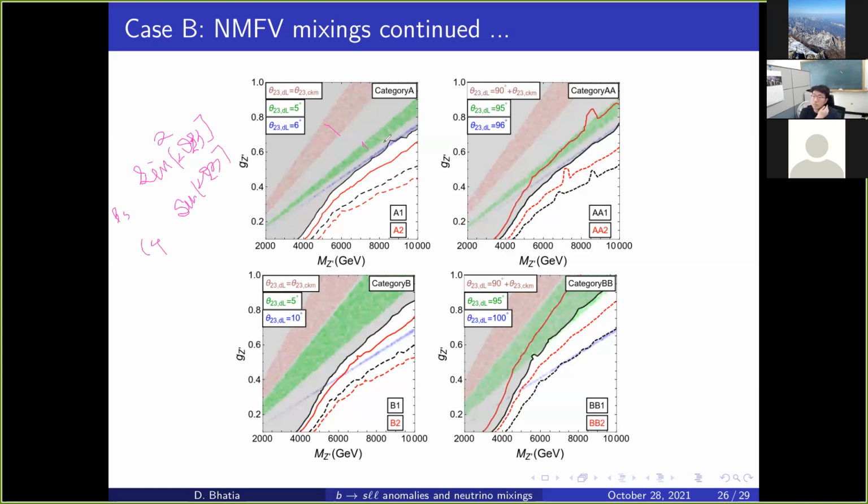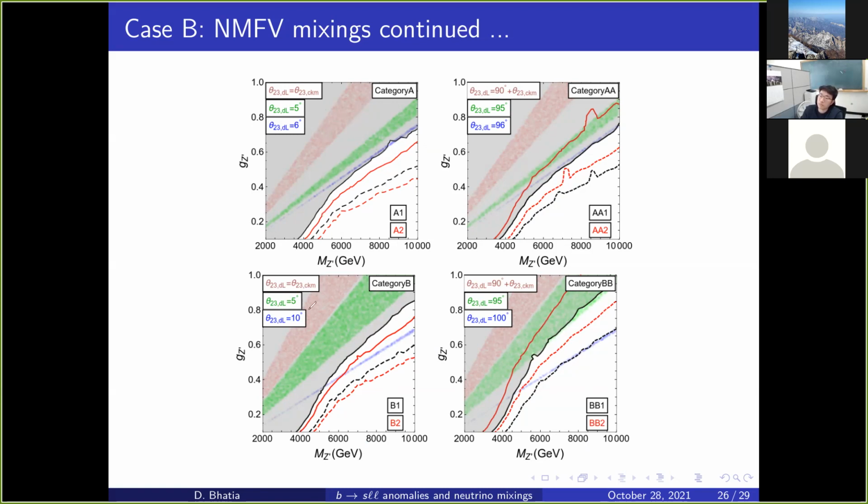So at one point, they stop to coincide with each other. You see the bands have started to become thin, and I cannot increase non-minimal mixing for this category beyond 6 degrees. With 6 degrees also over here, you see everything lies in the ruled out region. We could not save this category even with non-minimal mixing.